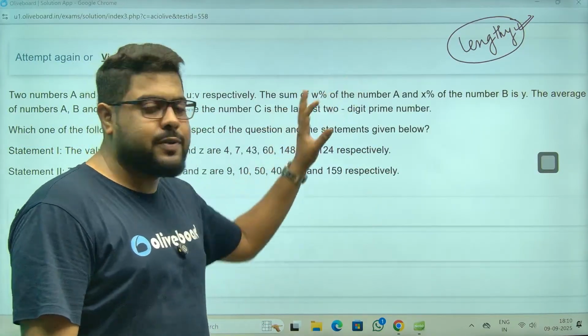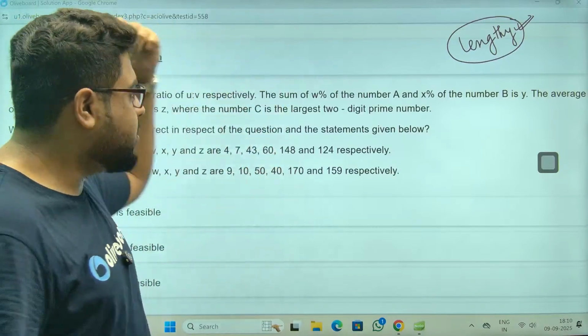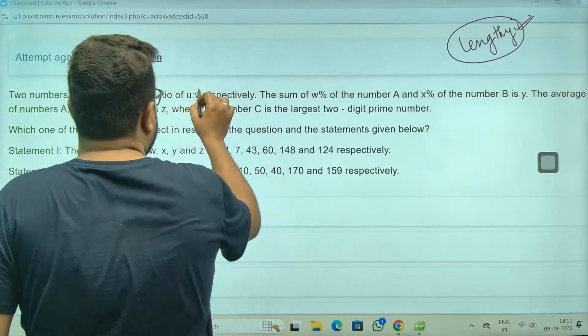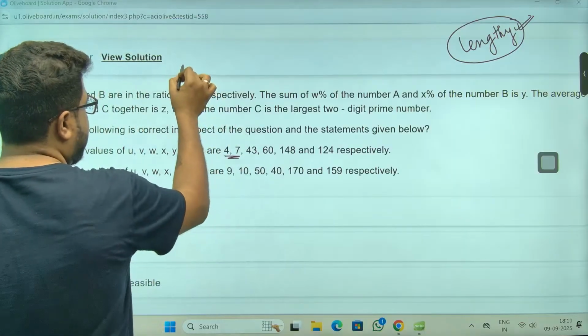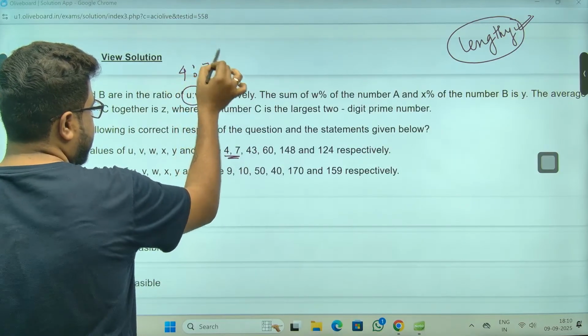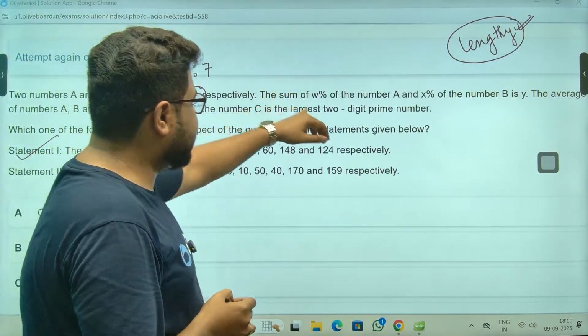You have to check whether the statements are correct or not. Chalo, sir, two numbers u and v. So first statement I'm checking: u and v is 4 ratio 7. Okay. Acha, percentage is there, na.